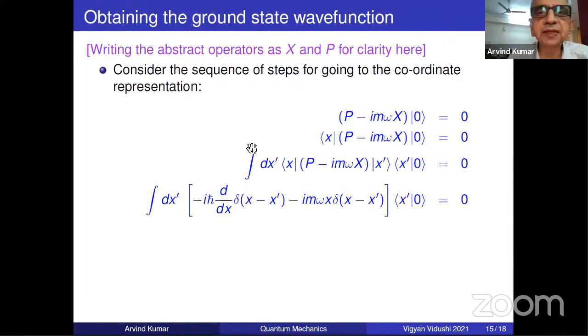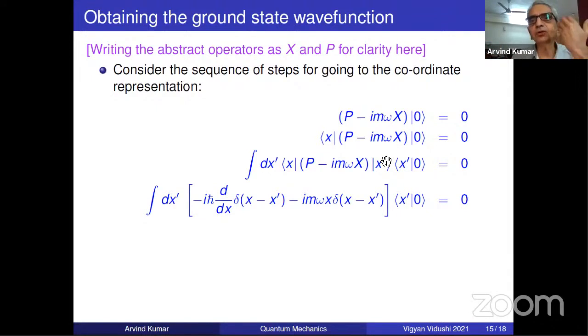Now finally, I'll explain to you how to go from abstract operators to the standard wave mechanical wave functions. Now this is an abstract equation. And now for clarity, because I'm going to mix wave mechanics, I have put capital P, just to tell you that this first equation is all abstract operators.